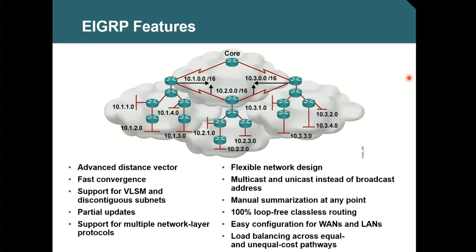Load balancing across equal and unequal cost paths. By default, it supports equal cost paths. You can tune EIGRP using the variance command, which we'll talk about later in detail, which makes EIGRP support unequal cost paths. Load balancing across unequal cost as well as equal cost paths is available. We will be seeing these things in detail in the coming class.